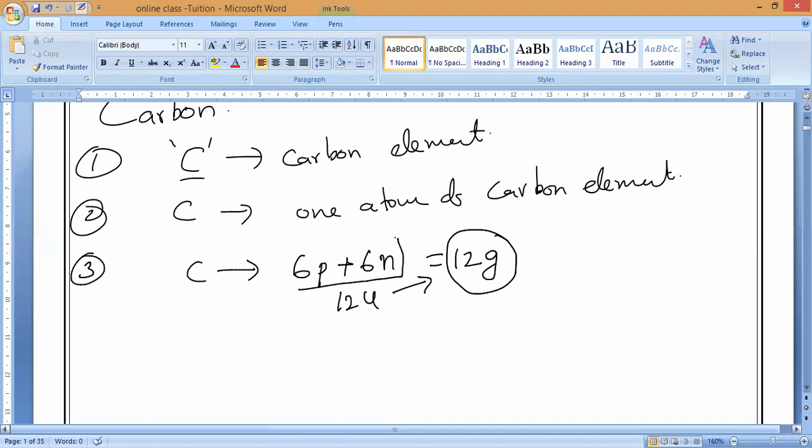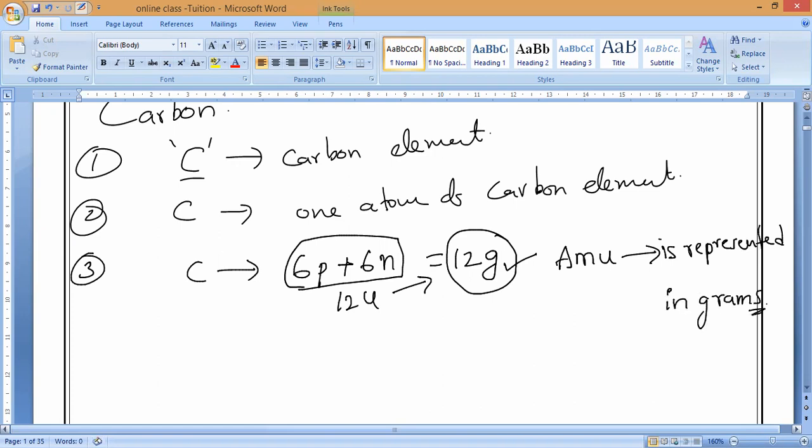This is the atomic mass unit. I am saying 12 grams in the sense that atomic mass unit is represented in grams. So if I say hydrogen 1, it means 1 gram. Understanding?